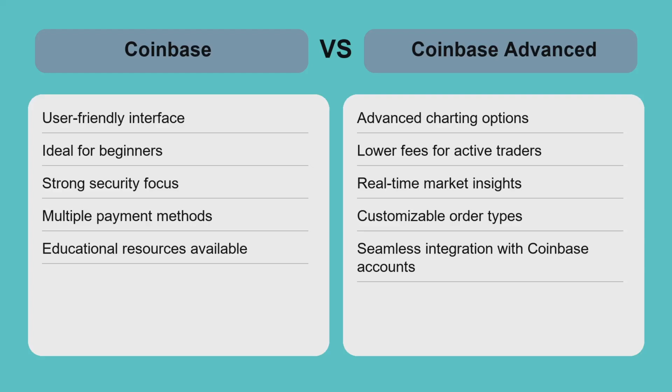Comparing Coinbase and Coinbase Advanced highlights a balance between ease and control. Coinbase is perfect for casual investors prioritizing simplicity and quick transactions without the need for complex tools. It's ideal for buying and holding crypto with minimal effort. In contrast, Coinbase Advanced suits active traders who demand detailed analytics, customizable orders, and lower fees on larger trades.